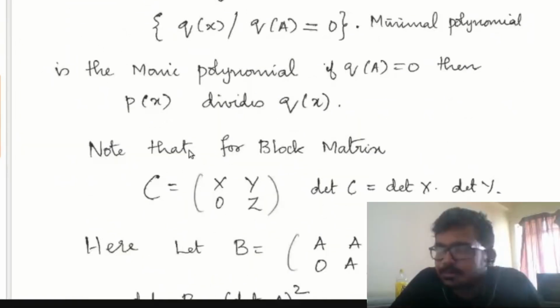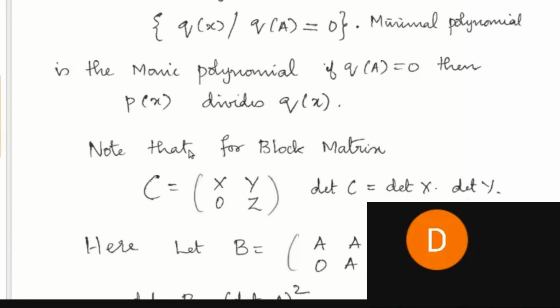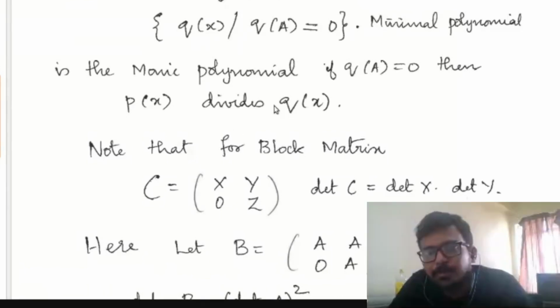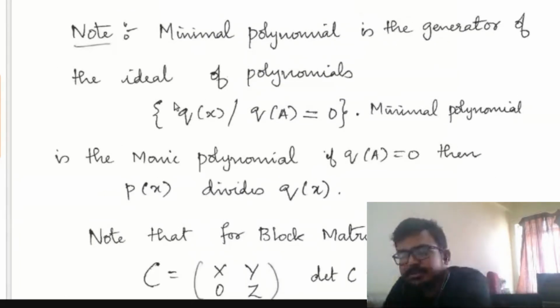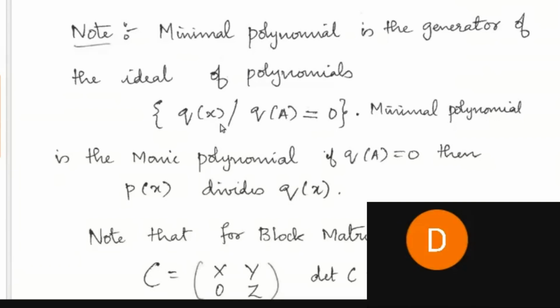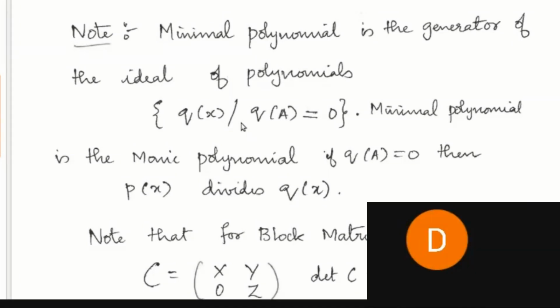Sir, the minimal polynomial is Q(x) in the note in the PDF. No, I denoted the minimal polynomial differently; I have denoted Q only in the set, the set of all Q such that Q of A is equal to 0. So the minimal polynomial is P(x). Yes, P(x) is the minimal polynomial. Okay, sir.